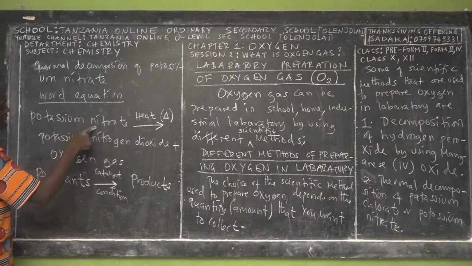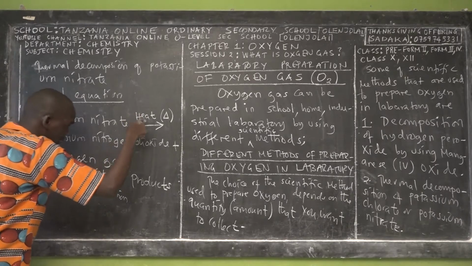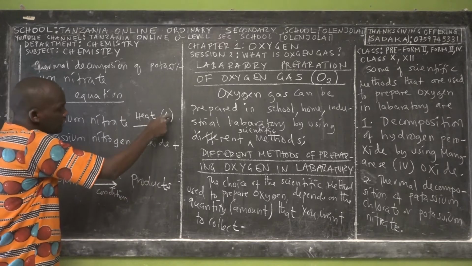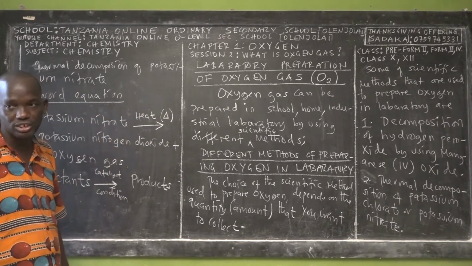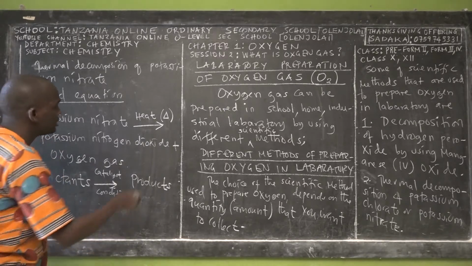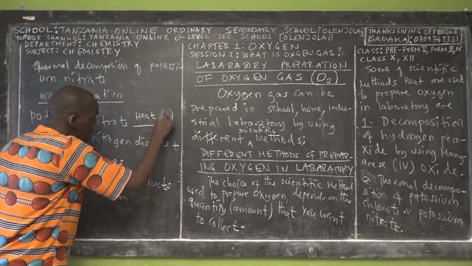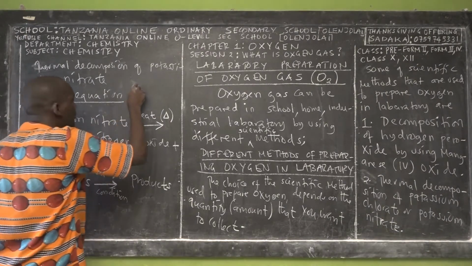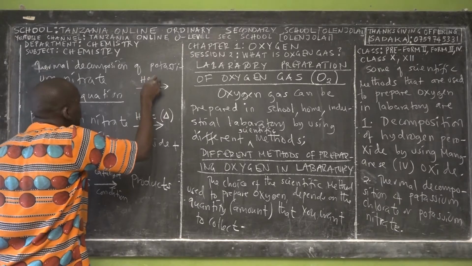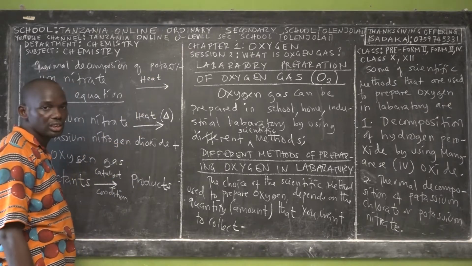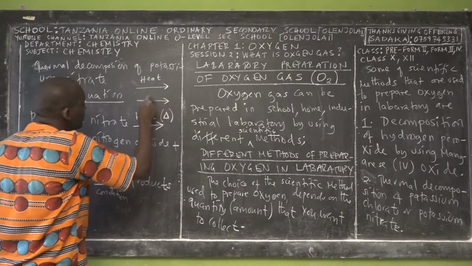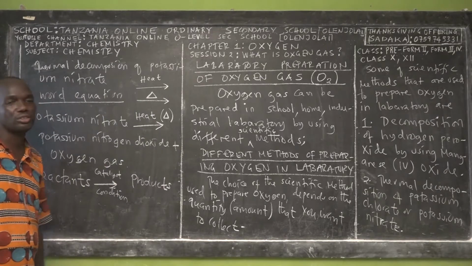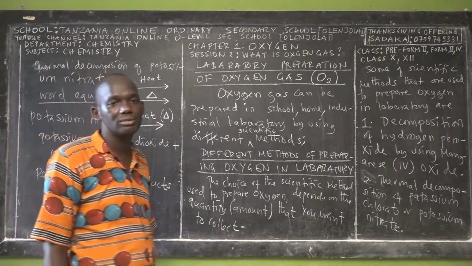Okay. Potassium nitrate. This is heat, or we can write the word heat, or we can use a triangle. That's the meaning. Whenever you see a triangle, that means heat. No, that is not A. This is a triangle, not A. Listen, in some of the equations we are going to use heat as a condition. Tunaandika neno heat. Au badala ya kuandika heat, tunaandika alama hii tukimaanisha. Ukiona hivi kama mwanakemia, hii maana yake ni condition heat. Kwa ni kipembe tatu. Right?